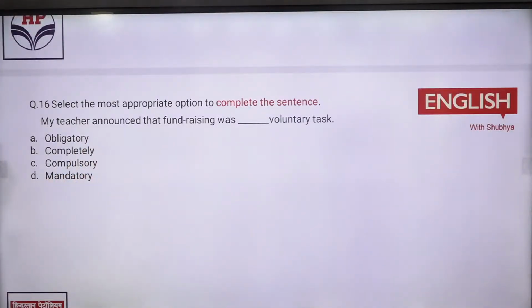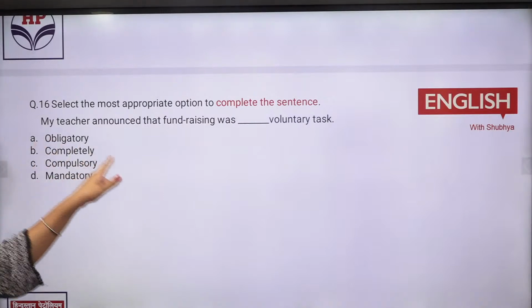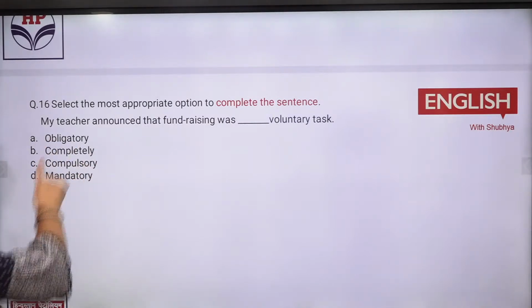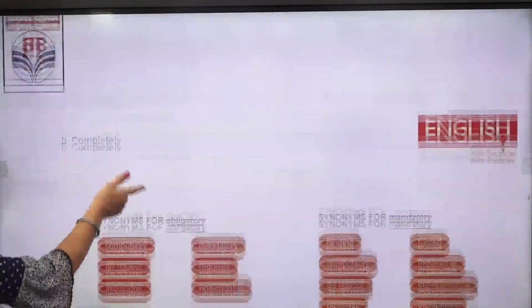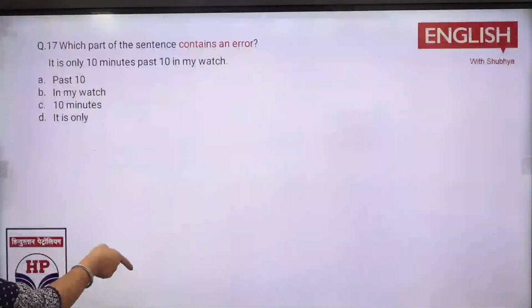fundraising were dash voluntary task. Voluntary होता है आपकी मर्जी से. It is completely, you can say, वॉलंटरी टास्क, बाकी सारी चीजें आपको क्या बोलिए कंपल्शन को पॉइंट आउट कर रही है. So same thing, we have a discussion on this also.